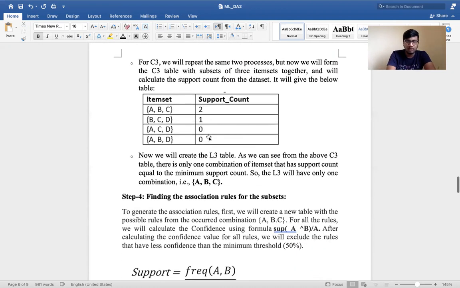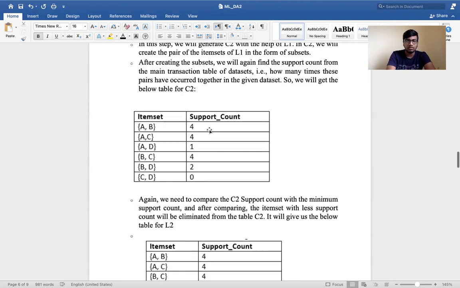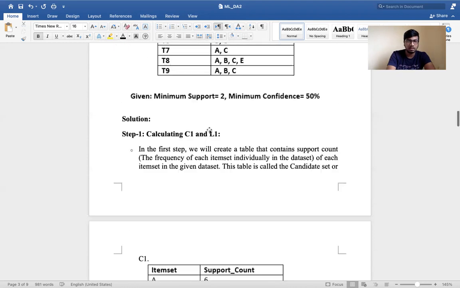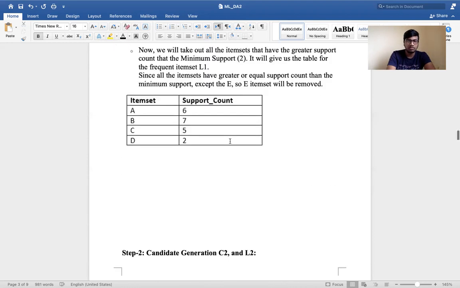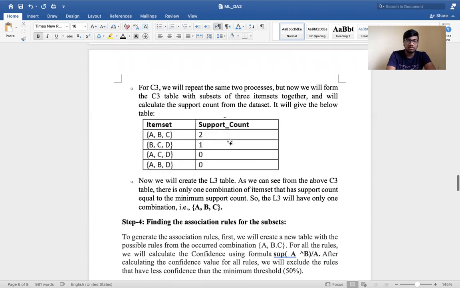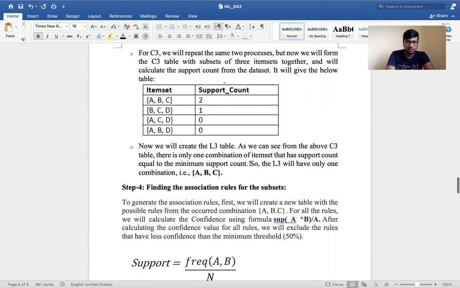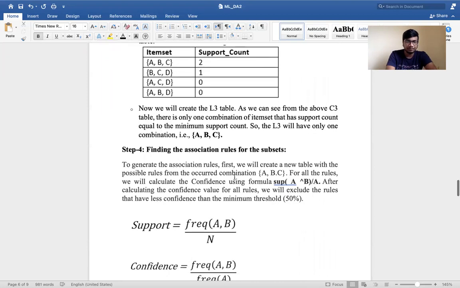After comparing with the minimum count value given in the question, that is 2, the minimum support value is 2. So we will remove all the values less than 2. So 1, 0, 0, these values are less than 2. So after removing these, we will get only A, B, C as the set. So it is given here. L3 will have only one combination, that is A, B, C.